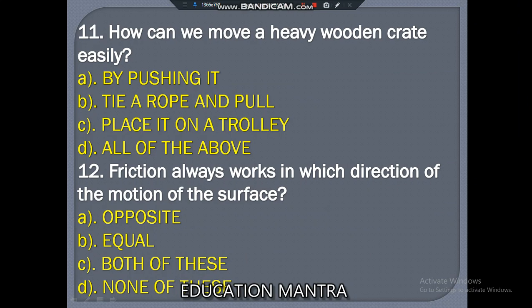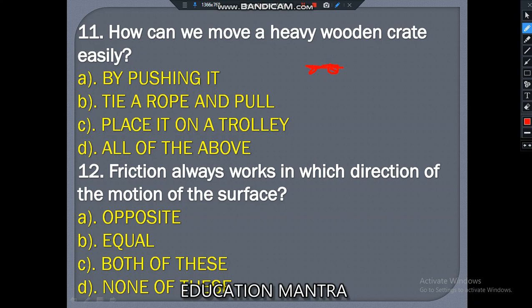How can we move a heavy wooden crate easily? By pushing it, tie a rope and pull, place it on a trolley, or all of the above. If we push it, it is very hard for a person to push a heavy wooden crate.